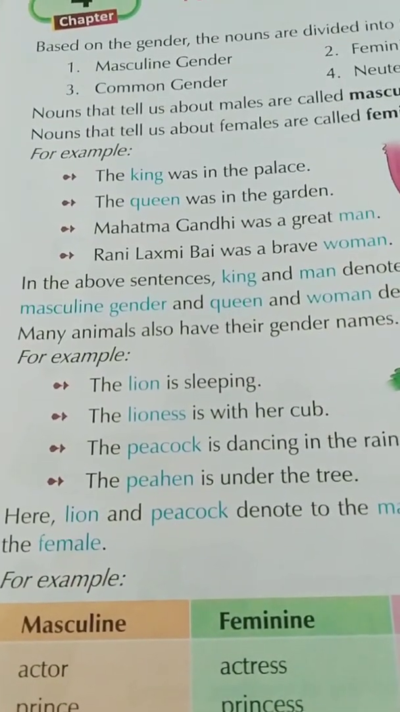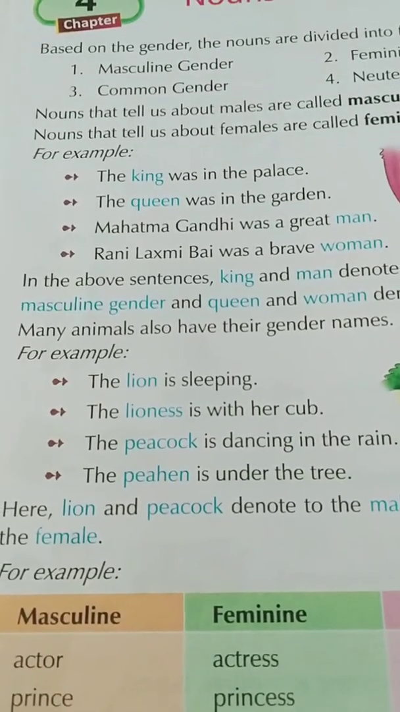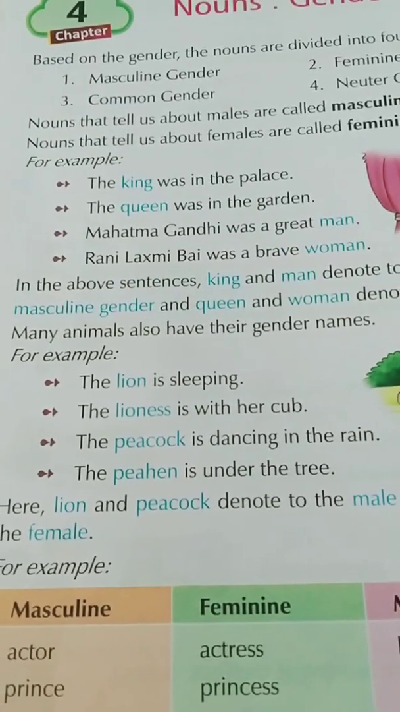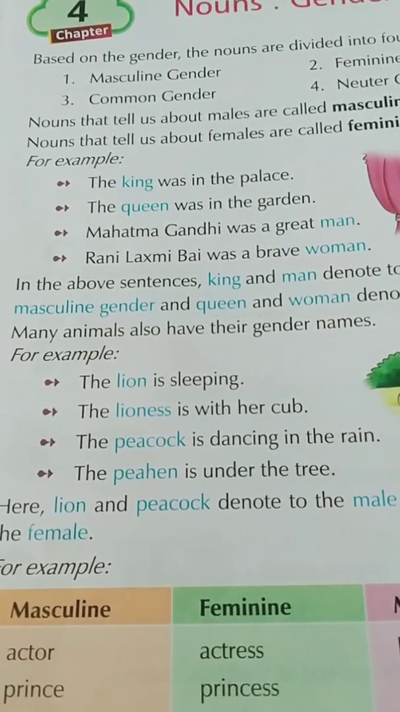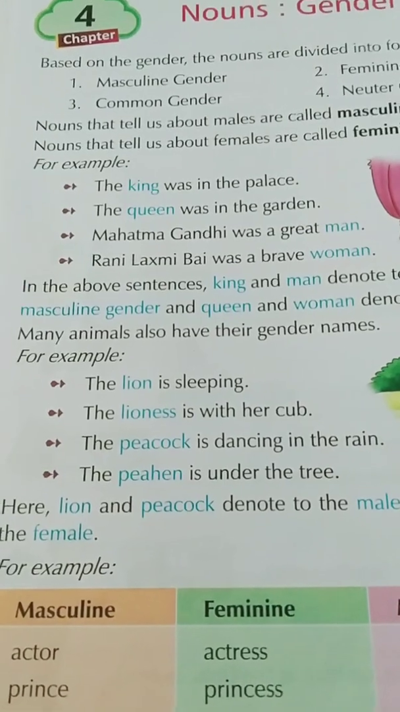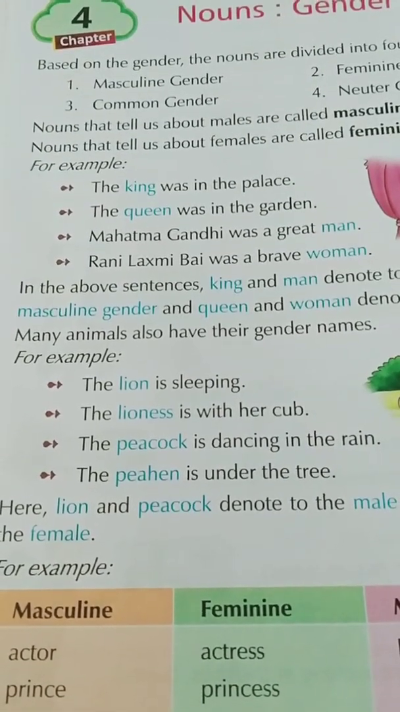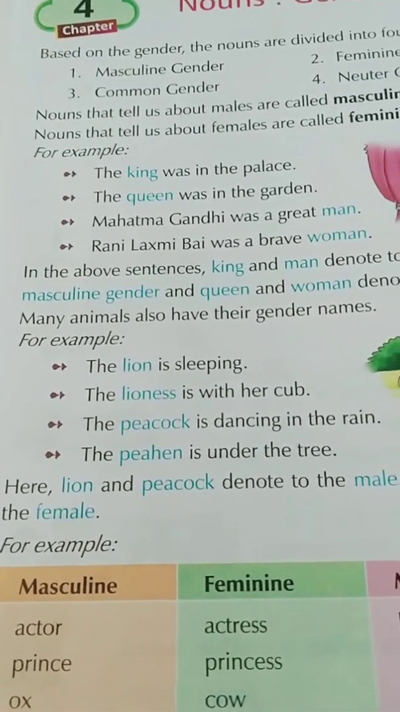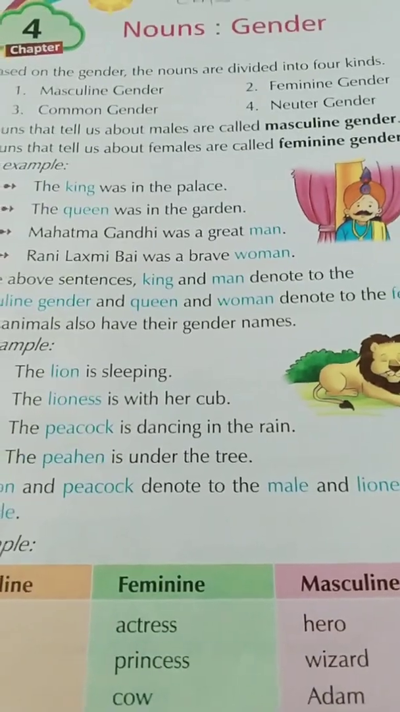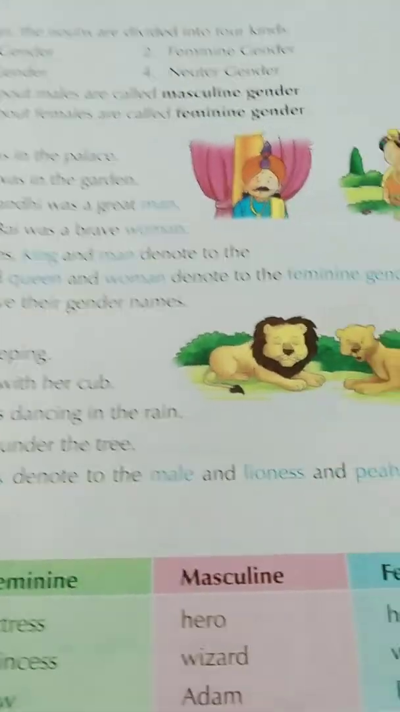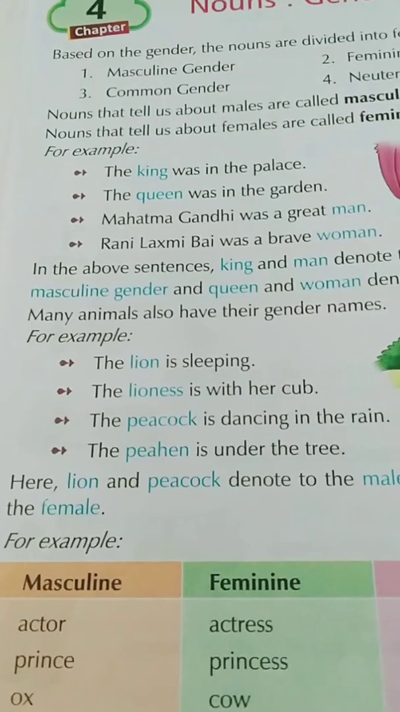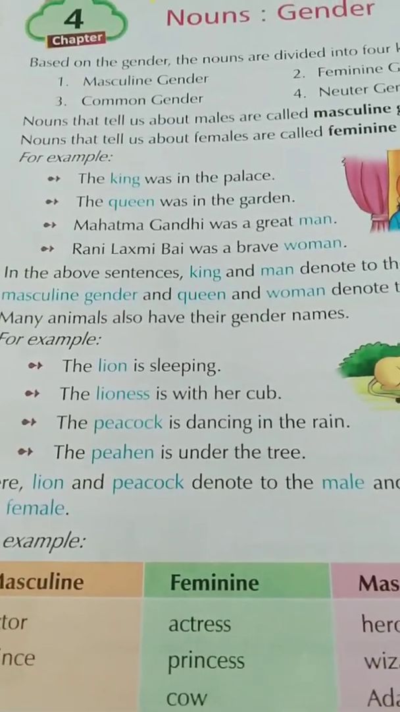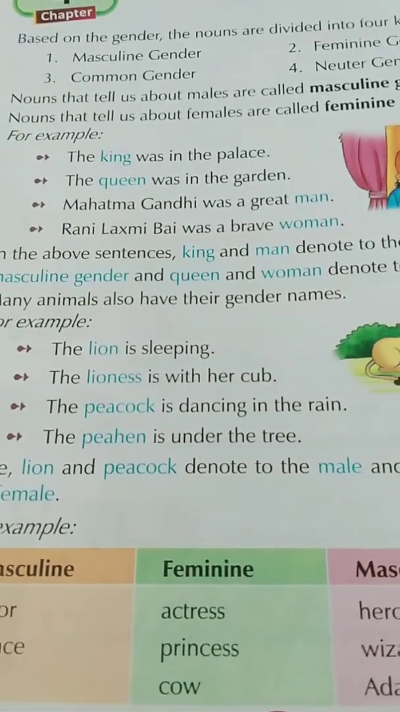The lion is sleeping. The lioness is with her cub. So lion is a male and lioness is female. And the peacock is dancing in the rain and the peahen is under the tree. So peacock is masculine gender because it's male and peahen is female. Yes. Now see here, lion and peacock denote the male and lioness and peahen denote the female. So as I told you, now it's very easy. You just have to differentiate between the male and the female.